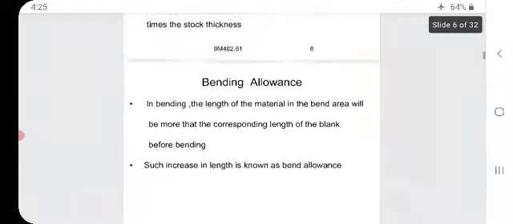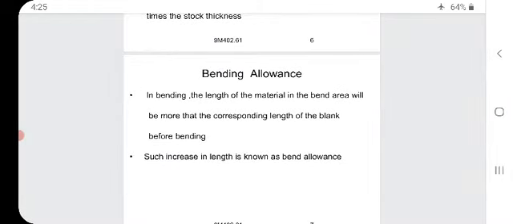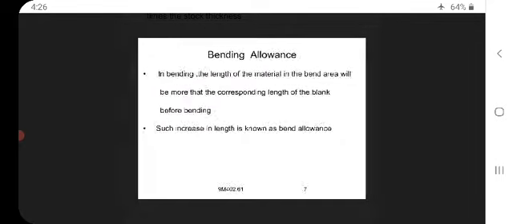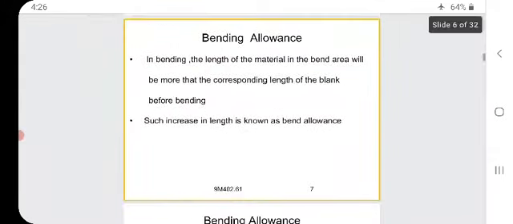Next, bending allowance. In bending, the length of the material in the bend area will be more than the corresponding length of the blank before the bending. Such increase in the length is known as a bend allowance.